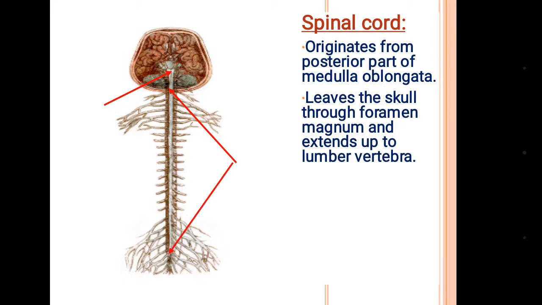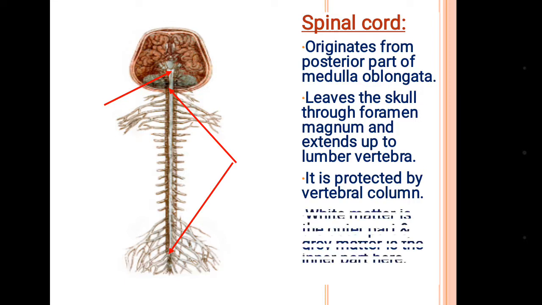So as you can see in the picture, the spinal cord, the white cord inside the vertebral column, is protected by the vertebral column. Here the position of grey matter and white matter is just opposite to the cerebrum of brain. The white matter of spinal cord is the outer part and grey matter is inner part here.